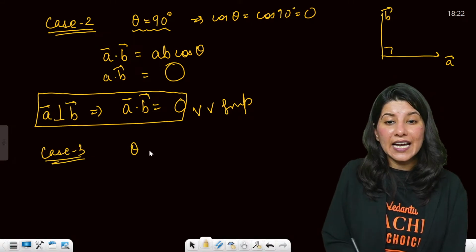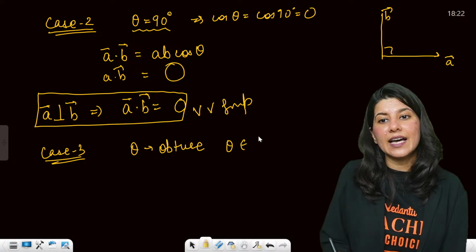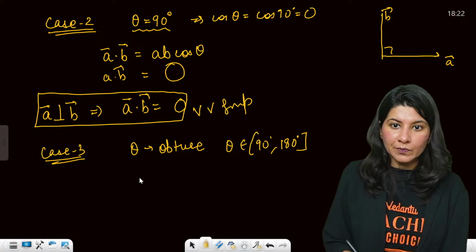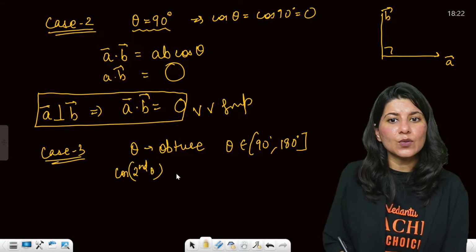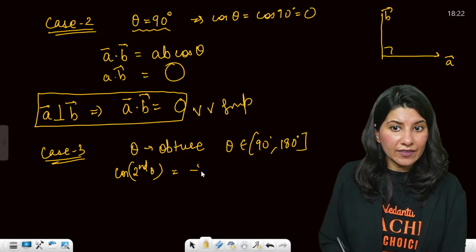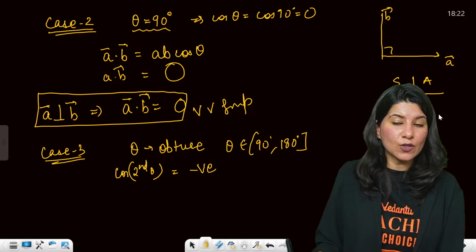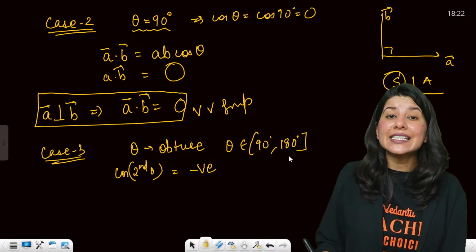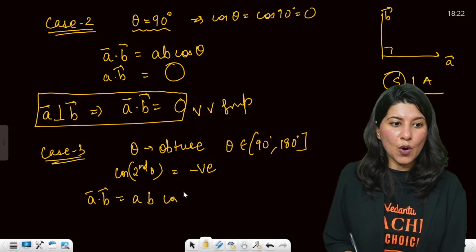Okay. Now case 3. When your theta is obtuse, that means theta is lying between 90 and 180 degrees. So the angle is in the second quadrant. Remember the ASTC rule, all sine tan cos. In the second quadrant, cos is negative. So A dot B will again give you AB cos theta.